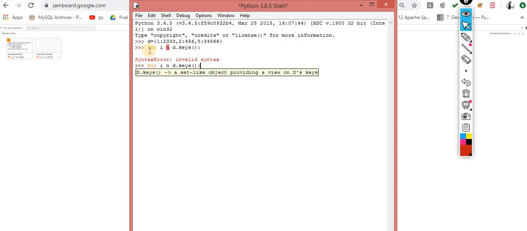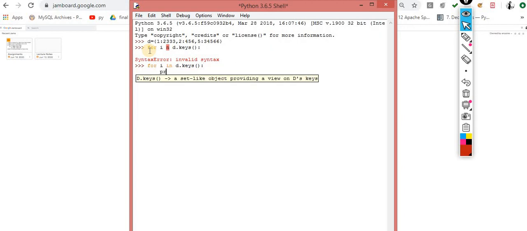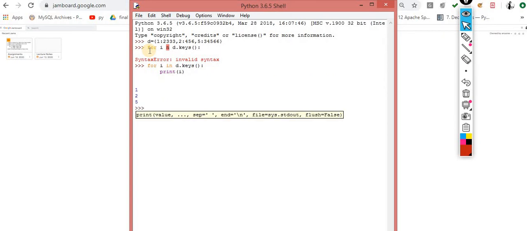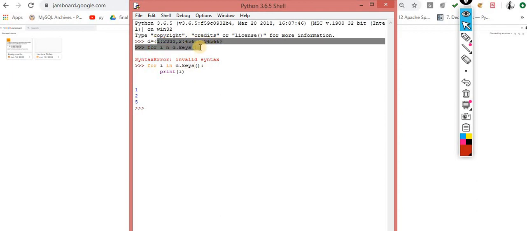For i in D.keys(), and now I am printing this i. What will I get? I will get only keys. With the help of D.keys(), it will return only the keys which are present in this dictionary.